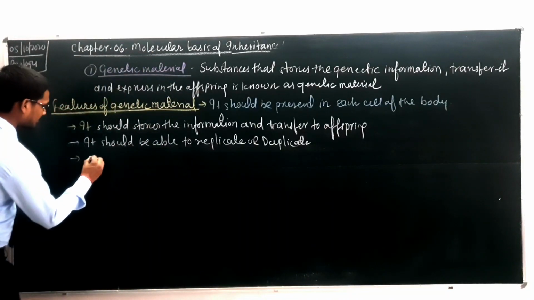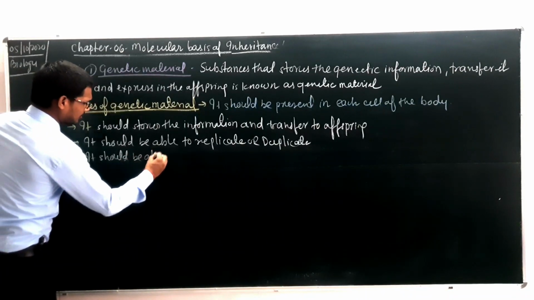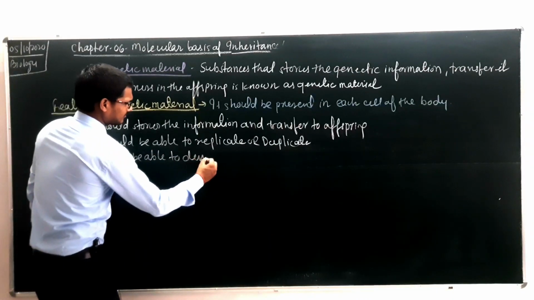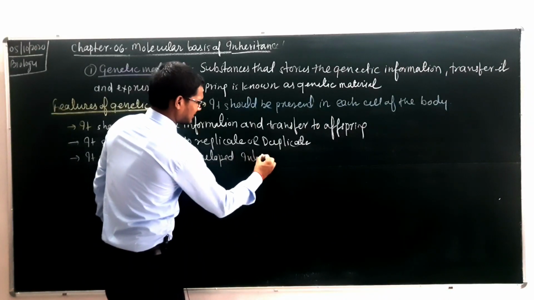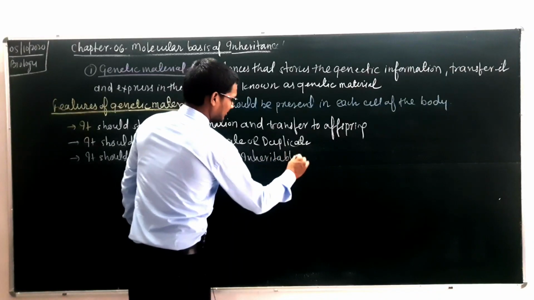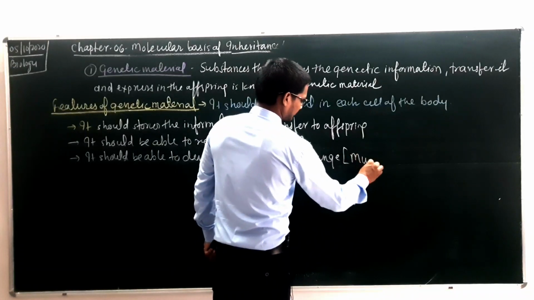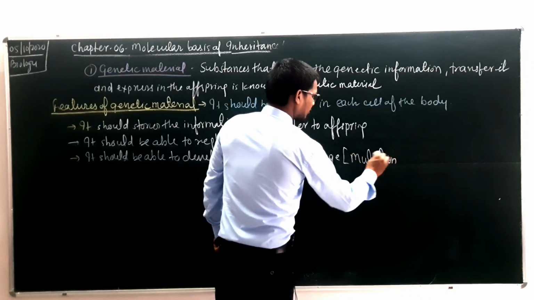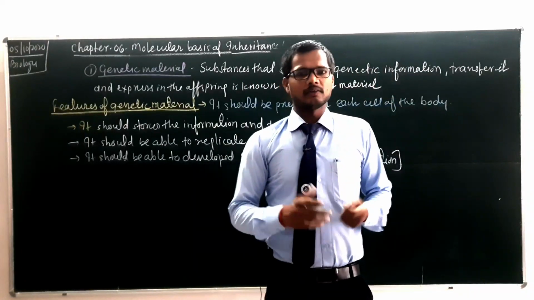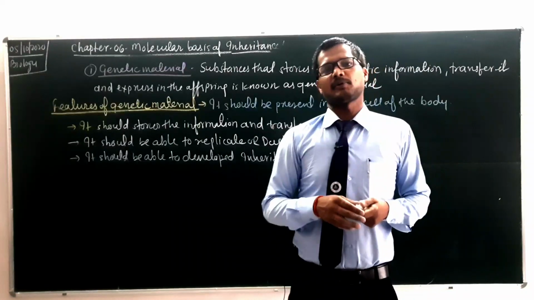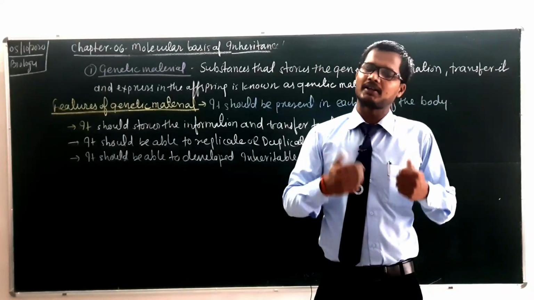Next, it should be able to develop inheritable changes. It means that we are often talking about mutation. An ideal genetic material is one in which mutation may take place. Obviously you will say, sir, you have explained in chapter number 5 that mutation is always harmful, so why will mutation be helpful or beneficial here?